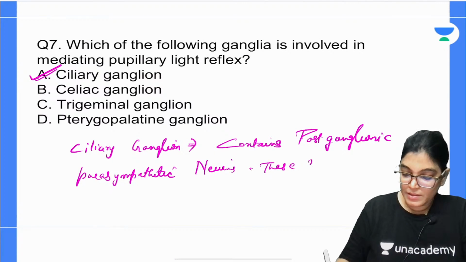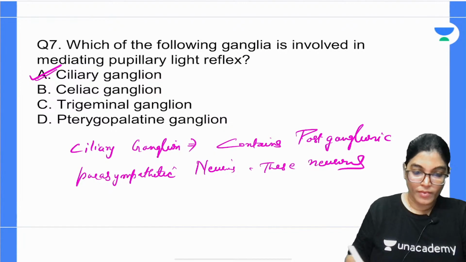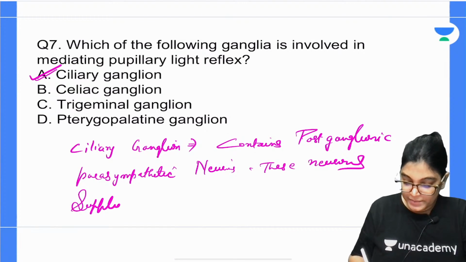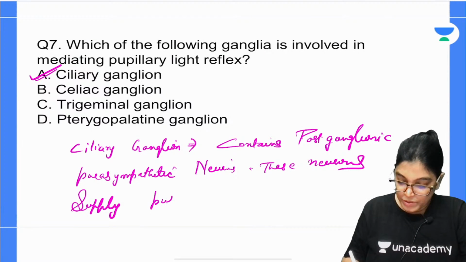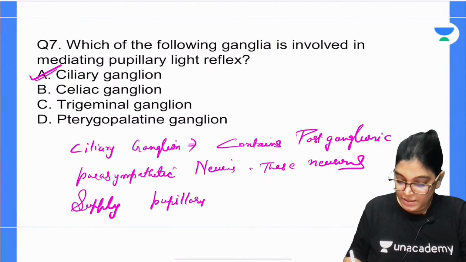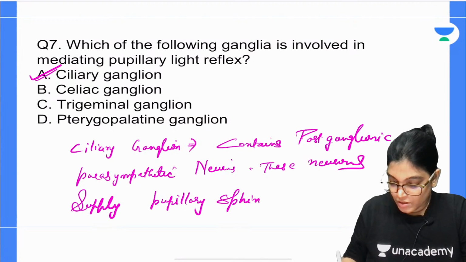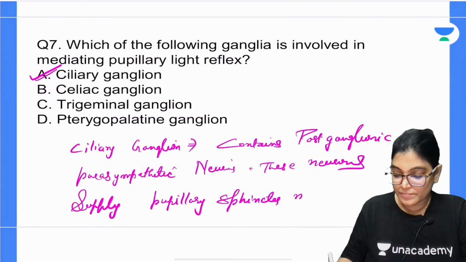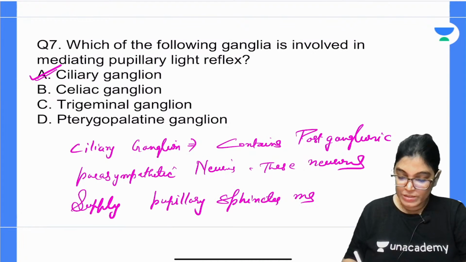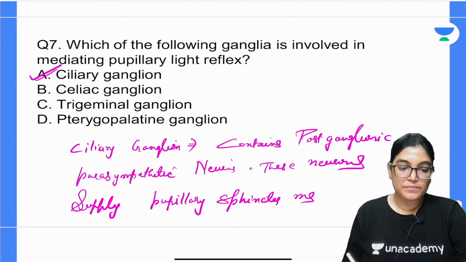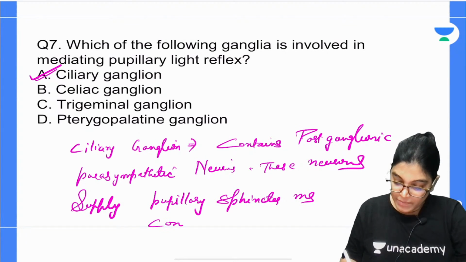These nerves supply the pupillary sphincter muscle, causing constriction of the pupil.